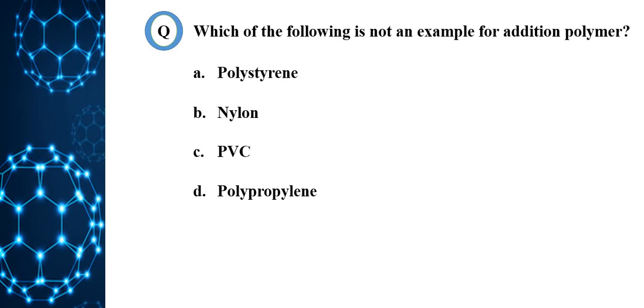So first we should know what is addition polymer. In this case, the molecules of the same monomer or different monomer added together on a large scale to form polymer. For example, if we take polystyrene, here the monomer is styrene, benzene ring with the CH double bond CH2. This is the structure of styrene which undergoes polymerization, that is addition polymerization, and we will get polystyrene.